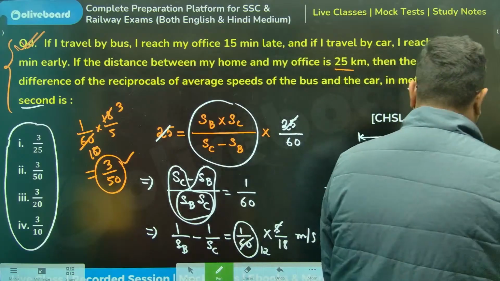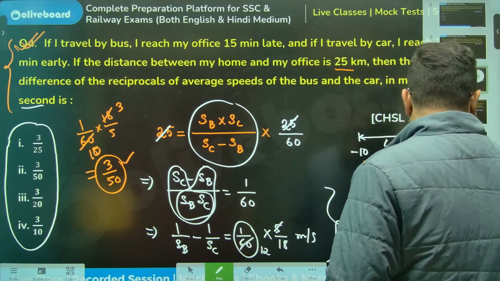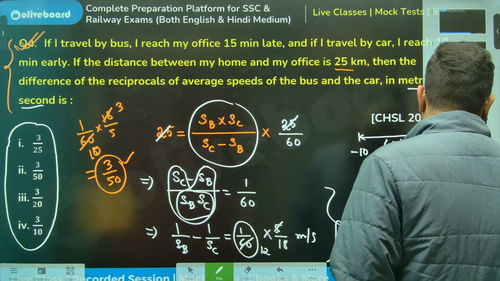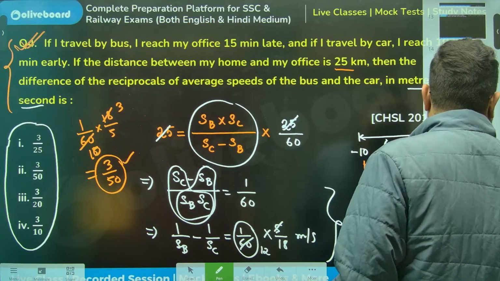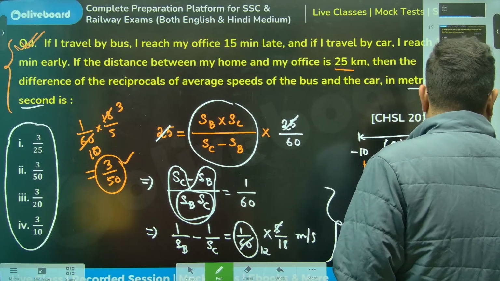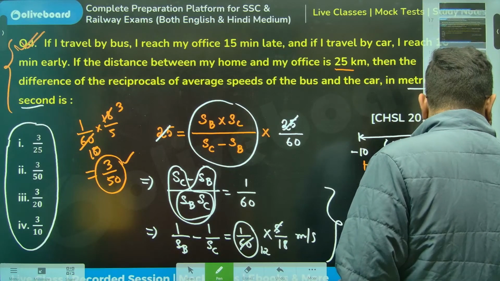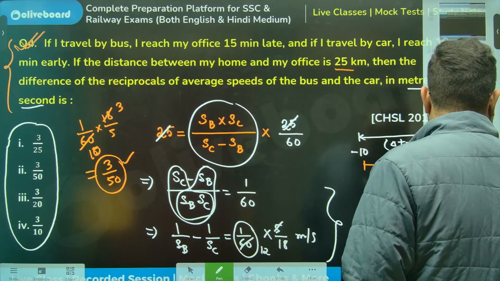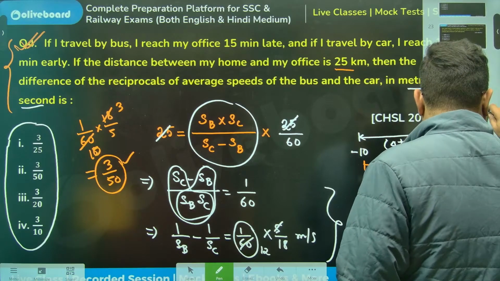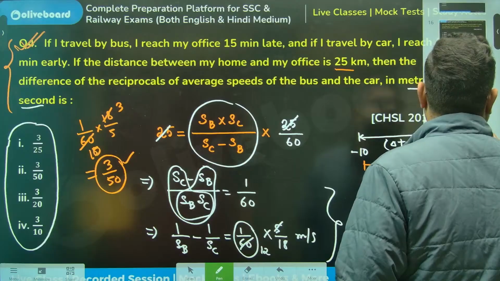Perfect. Chalo, ठीक है, no worries. Concept, we are more concerned with the concept. Acha, let's just move on a little bit. Just a second.